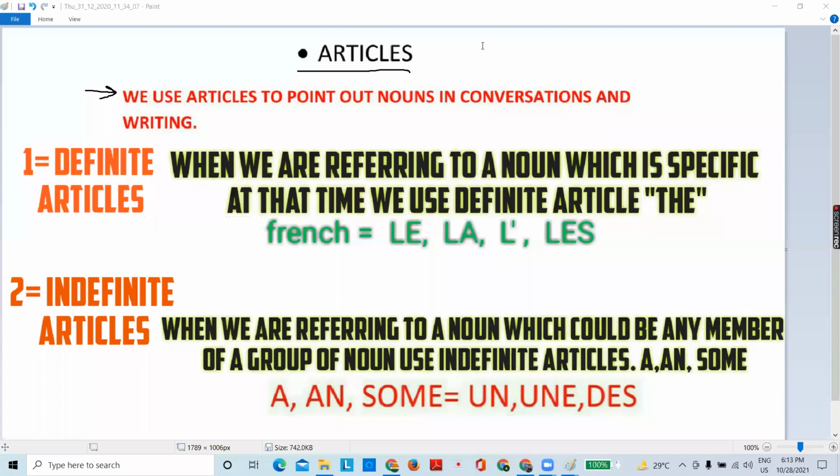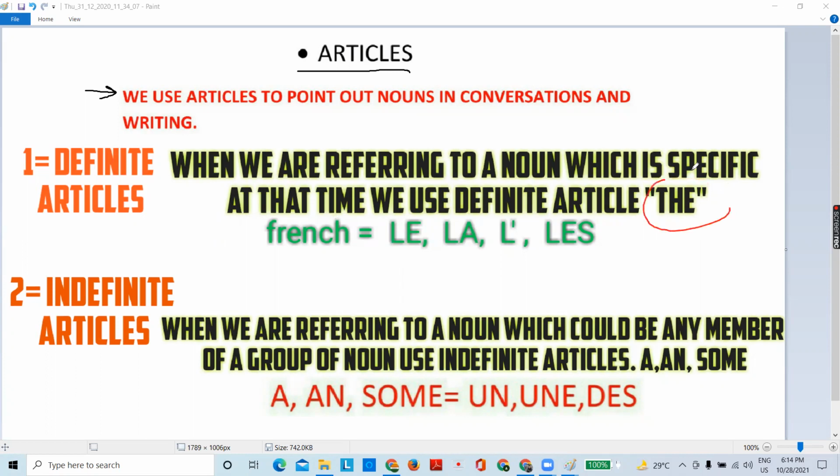Let's see what is definite article. In English, we have only one definite article, which is the. But in French, we have different kinds of articles with different gender and numbers. Genders mean masculine and feminine, numbers in the sense plural. When we are referring to a noun which is specific, at that time we use definite article the. Another definition: when a noun's identity is confirmed, at that time we use definite article.